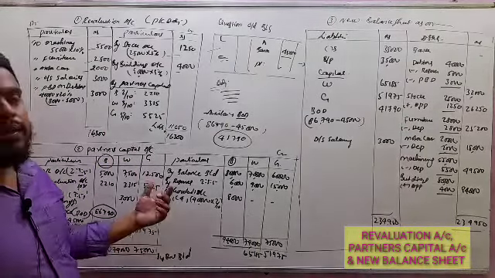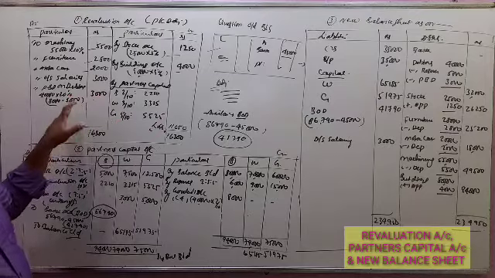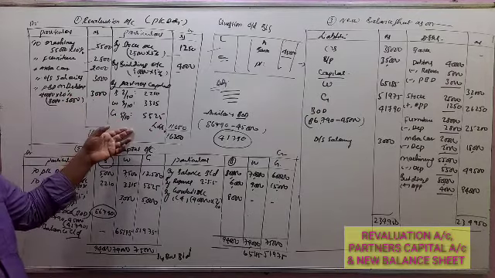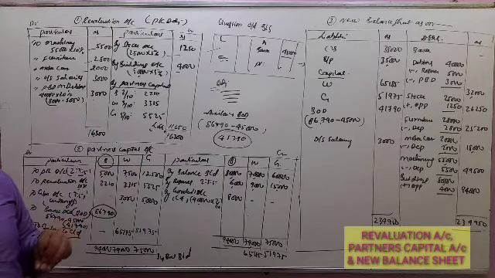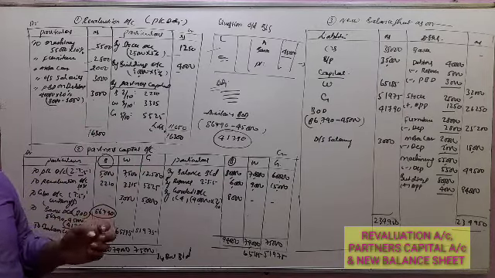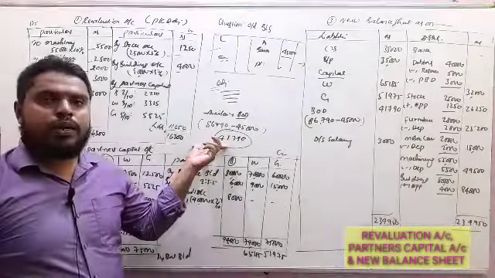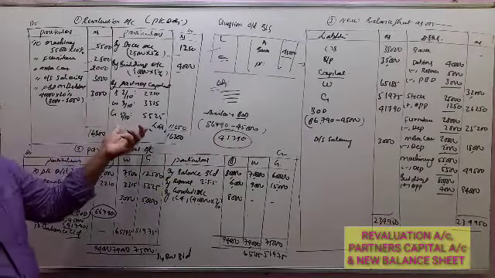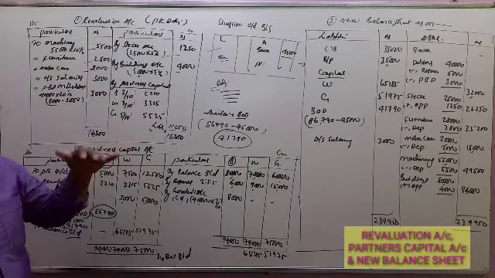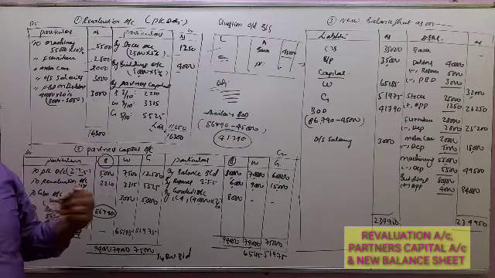Under the revaluation account we record only adjustments, except capital of the partnership firm and the mode of payment to the retiring partner. Debit side is all expenses and losses, credit side all incomes and gains.